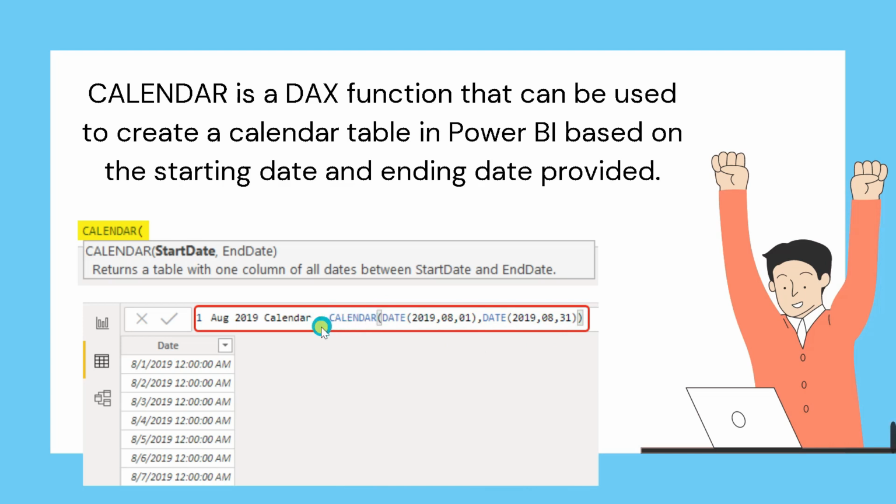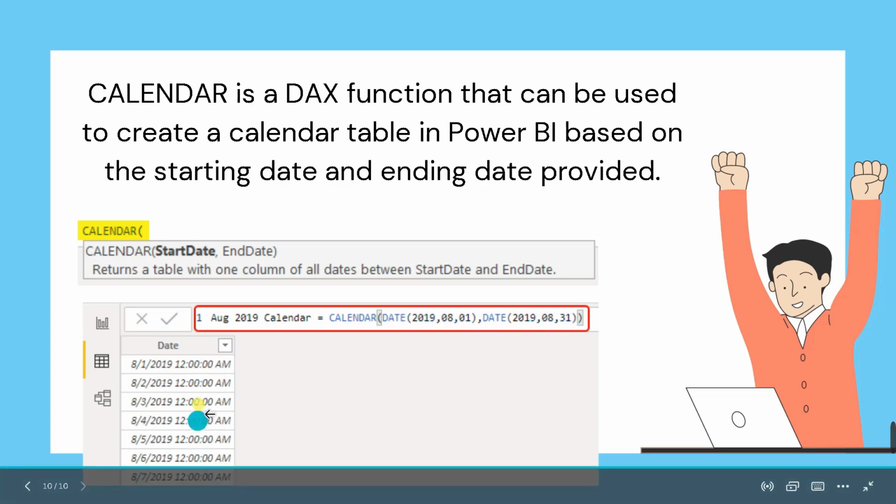This calendar DAX function will create one table called the August 2019 calendar. Inside that table it will create one column called date, and inside that particular date column it will contain the values starting from 1st August 2019 to 31st August 2019.